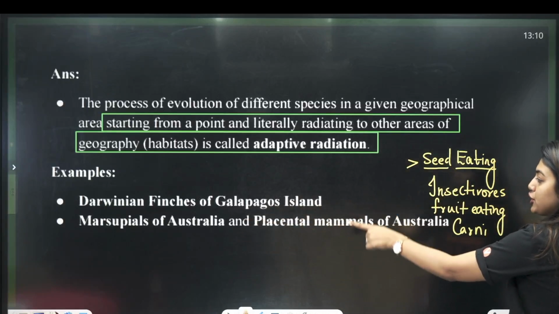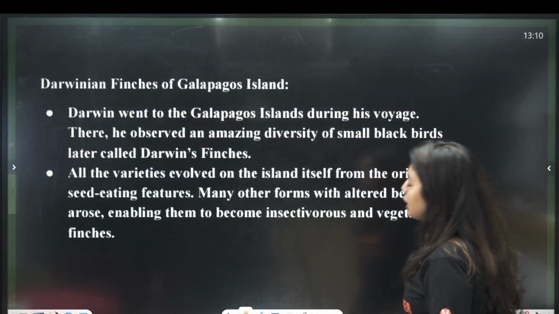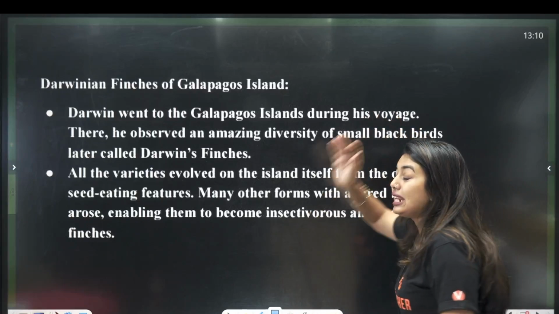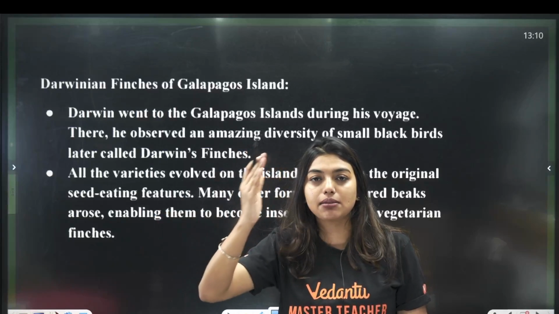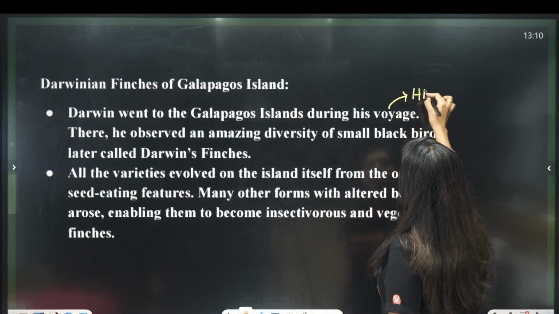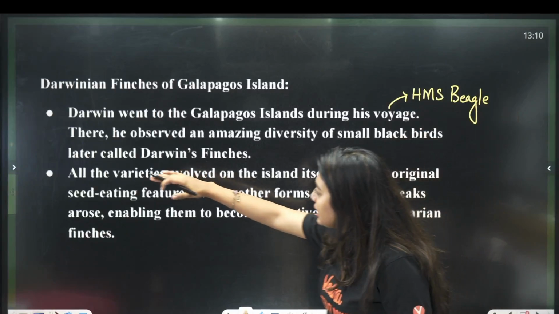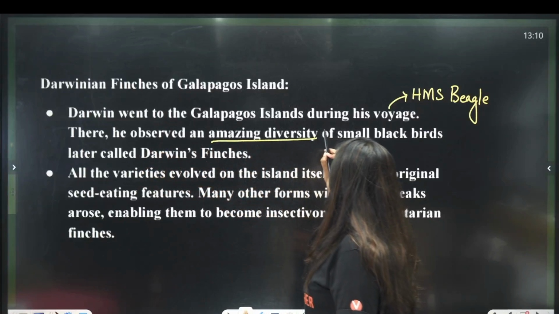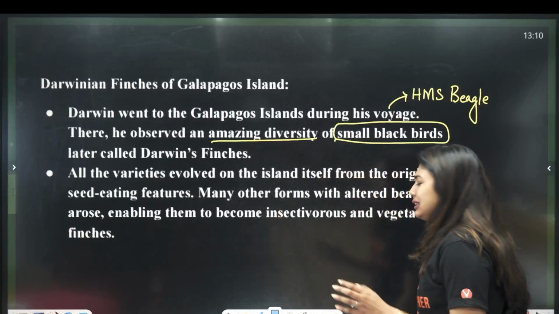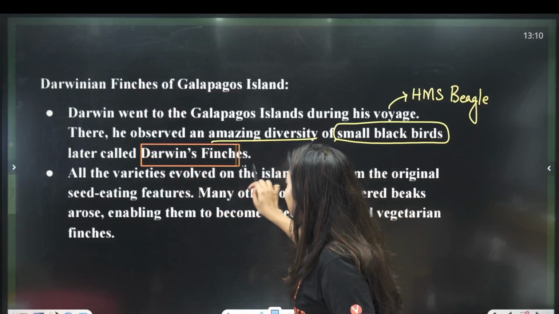So, let's see. Darwin's finches of Galapagos Island and marsupials of Australia and placental mammals of Australia. So, here you see Darwin's finches of Galapagos Island. Darwin went to Galapagos Island during his voyage in HMS Beagle ship. The name is HMS Beagle. In case MCQ comes, you can write it. The ship name is HMS Beagle. Remember the dog Beagle, okay? There he observed an amazing diversity of small black birds. And he called them Darwin's finches. He's like, I don't care what name they have, but I will call it my name, Darwin's finches. So he called them Darwin's finches.